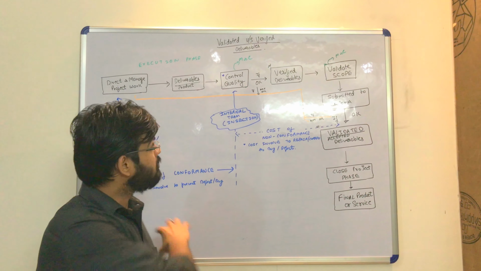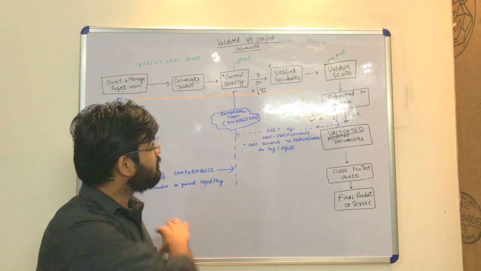then those deliverables are known as verified deliverables. If it is not okay, then they are returned to the execution team. But if the quality control team finds it okay, they are known as verified deliverables. Yes, internally we have verified the deliverables.